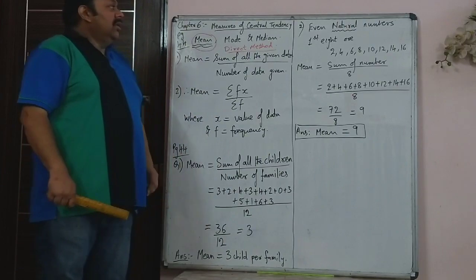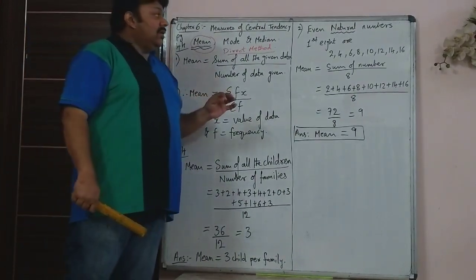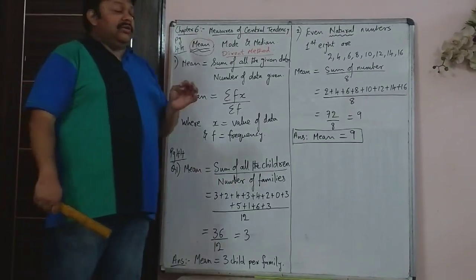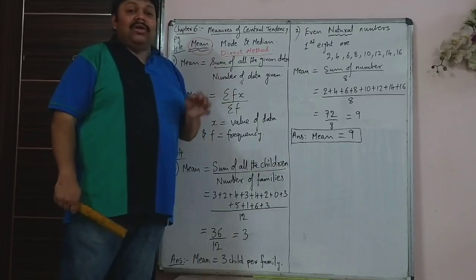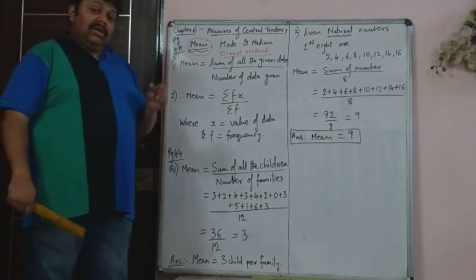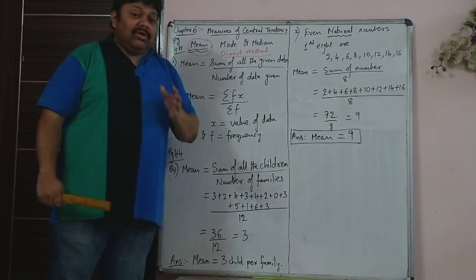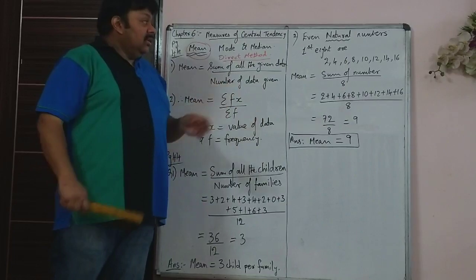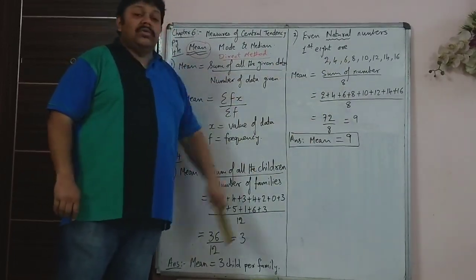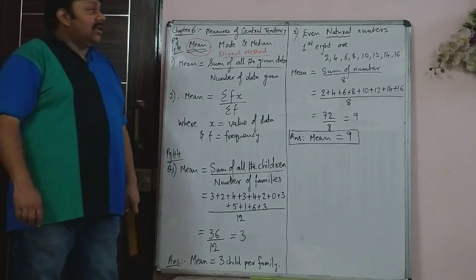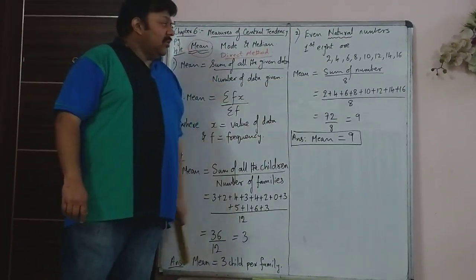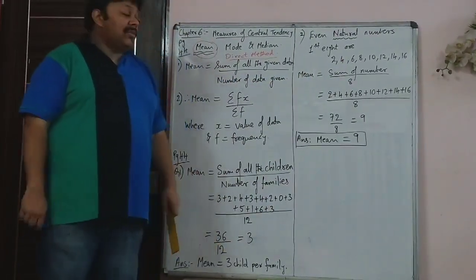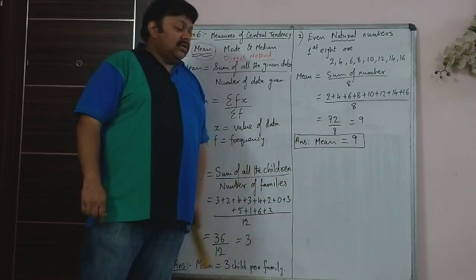Second question: find the mean or average of the first 8 even natural numbers. It is even and it is natural. Natural numbers, you don't have 0 in natural numbers. Natural numbers are 1, 2, 3, 4. So even ones: 2, 4, 6, 8, 10, that way up to 16. Again mean is the sum of all the numbers upon 8 because there are the first 8 numbers. So it is 72 upon 8, or 9.